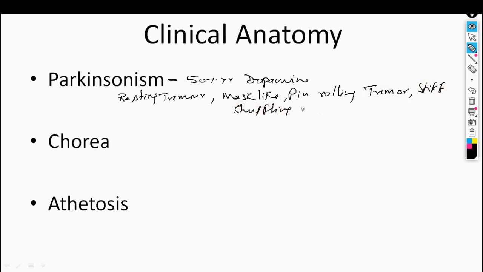Clear? These are the important features of Parkinsonism, and this is often asked during viva and MCQ.